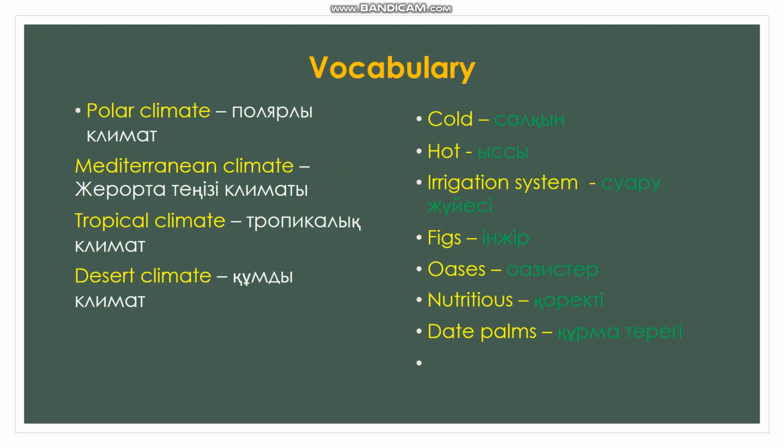Vocabulary of our lesson are: polar climate, Mediterranean climate, tropical climate, desert climate, cold, hot, irrigation system, figs, oasis, nutritious, date palms.